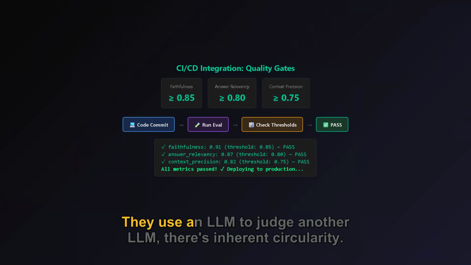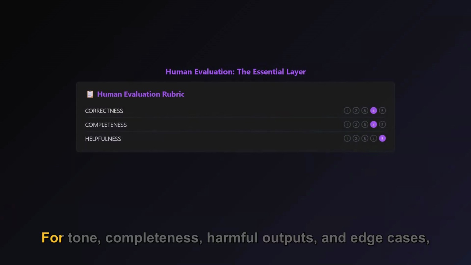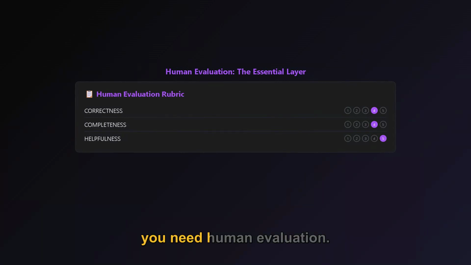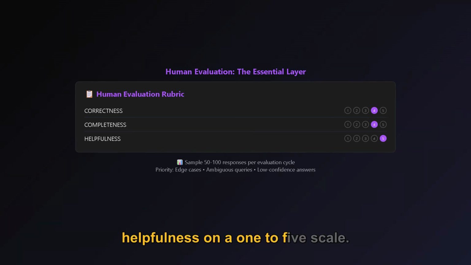They use an LLM to judge another LLM. There's inherent circularity. For tone, completeness, harmful outputs, and edge cases, you need human evaluation. Rate each response on correctness, completeness, and helpfulness on a 1 to 5 scale.